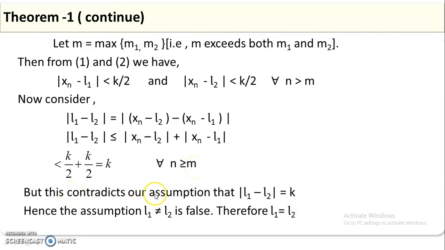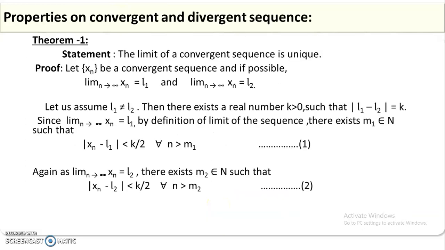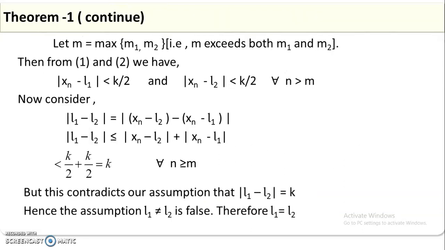But this contradicts our assumption that |L1 − L2| = k. The assumption that L1 is different from L2 is wrong, so it is a false assumption. Therefore L1 equals L2, which means the limit of a convergent sequence is always unique.